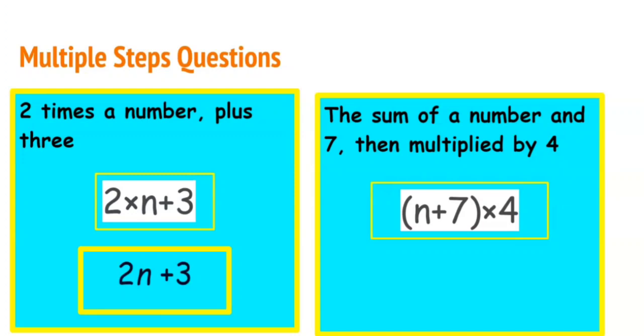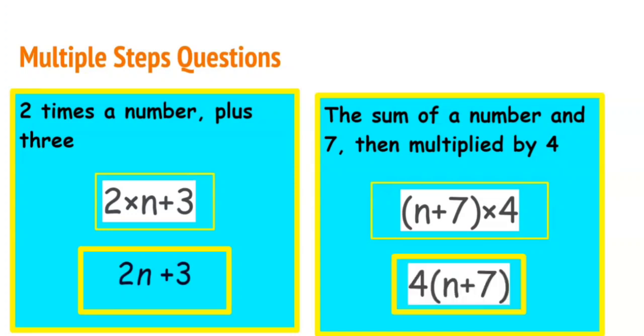Of course, this is not the simplest way in which we represent this problem. So we go ahead and write the 4, open bracket, n plus 7. It's the same thing as the sum of a number n and a 7, then multiplied by 4. Because if we're going to solve this problem, we have to work what's in the bracket first.